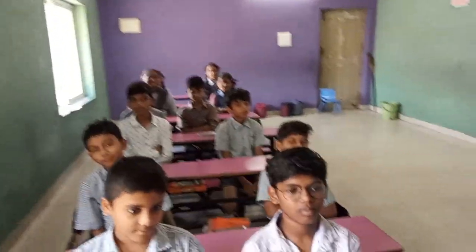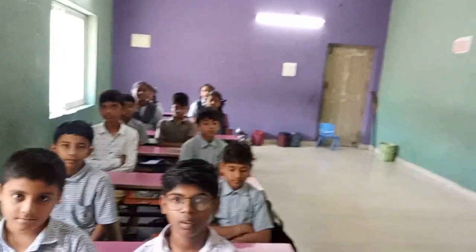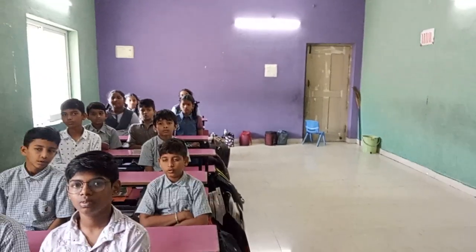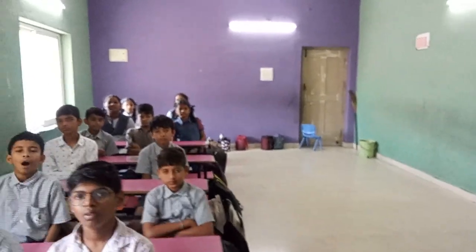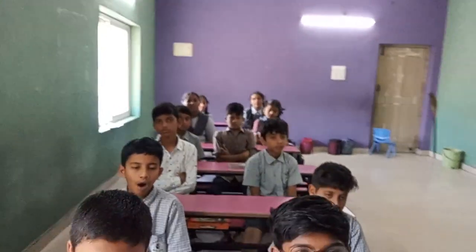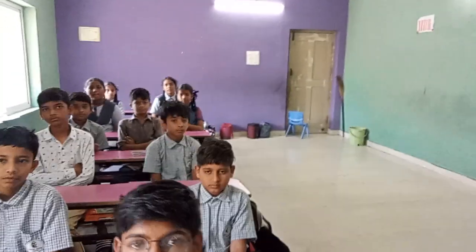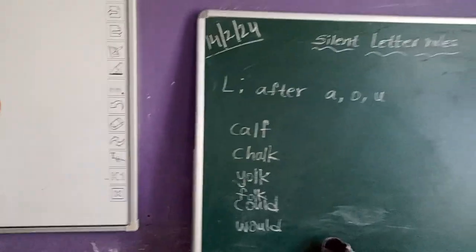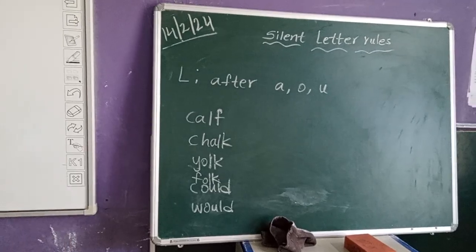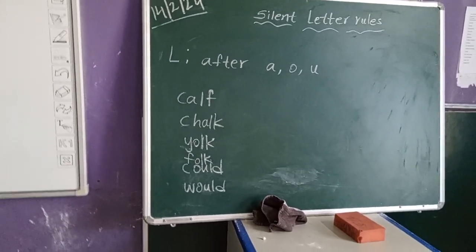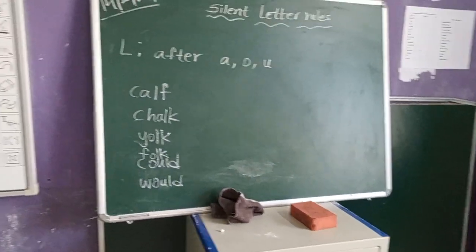L will be silent after A, O and U. After these three vowels, if you find the letter L, L will be silent. Okay, if you look at the examples, then you will find out. See here, I wrote some words. Calf, chalk, yoke, folk, could, would, should, some more words are there.